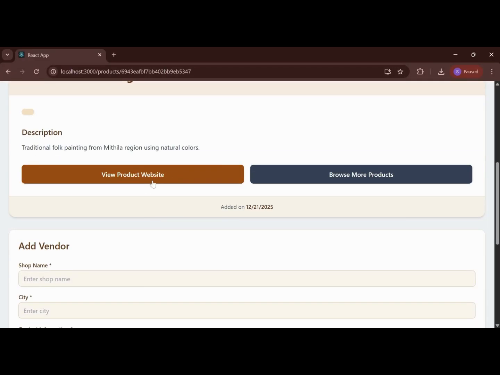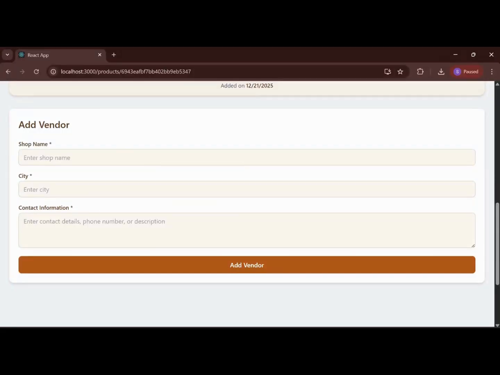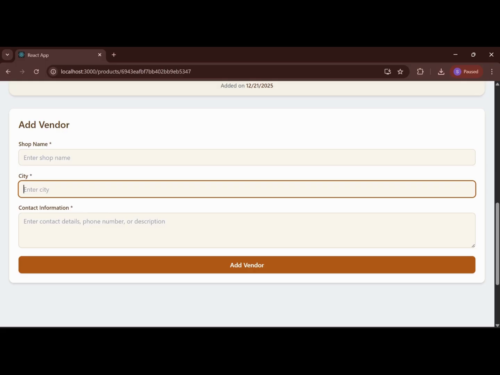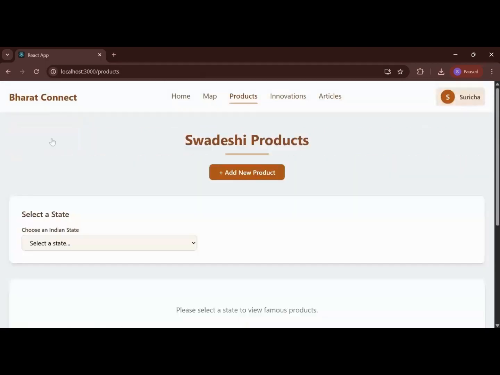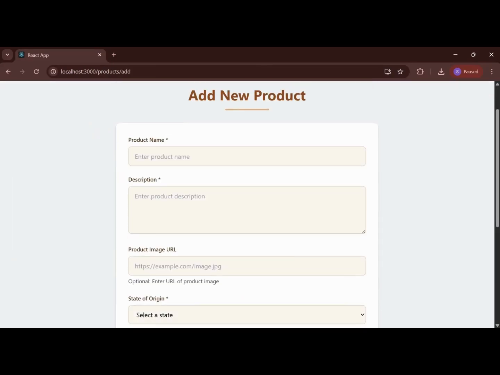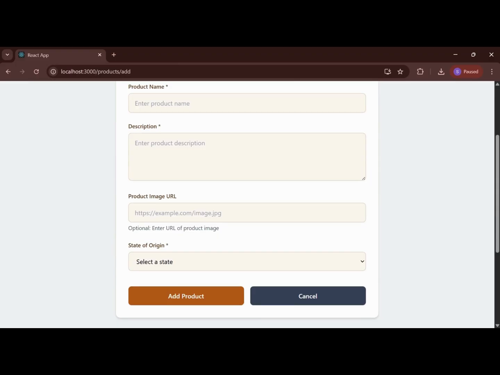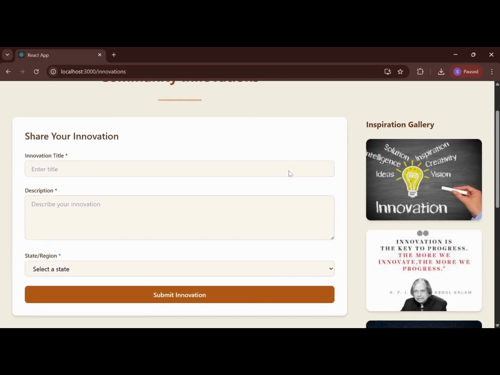There are different websites where products are available through Browse More Products. We will be redirected back to the product page. Also there is vendor information. We can redirect back to the product page. Now when a vendor comes to our website and adds the shop name, their city and contact information will be shown. There we also have an option of adding a new product, where we can add the product name, description, URL, state and origin.